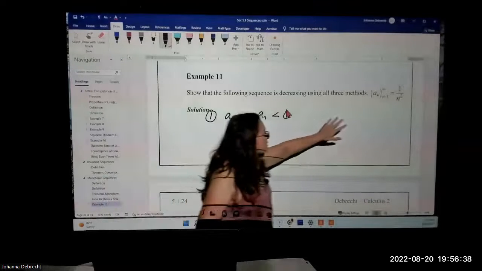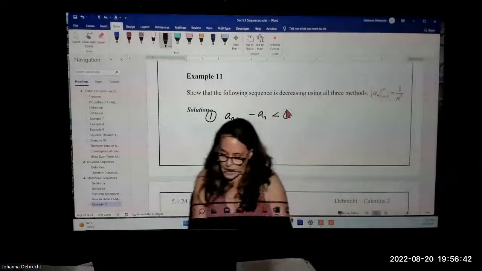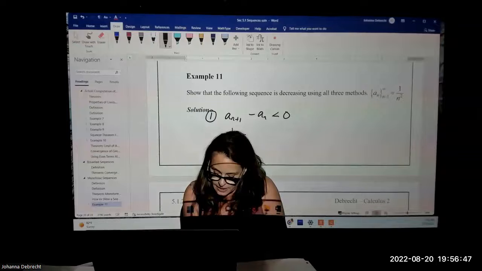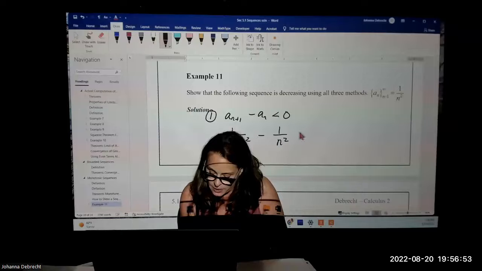Well, I come over here to the definition of the sequence, which is 1 over n squared, and I rewrite that using the formula. So I replace the n with n plus 1 quantity squared, and then a sub n is given to be 1 over n squared.